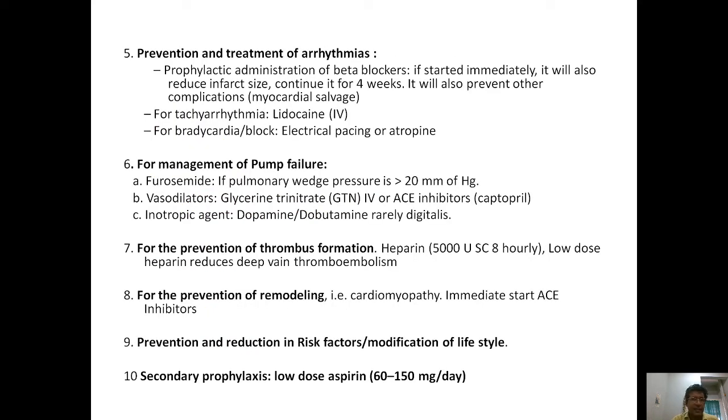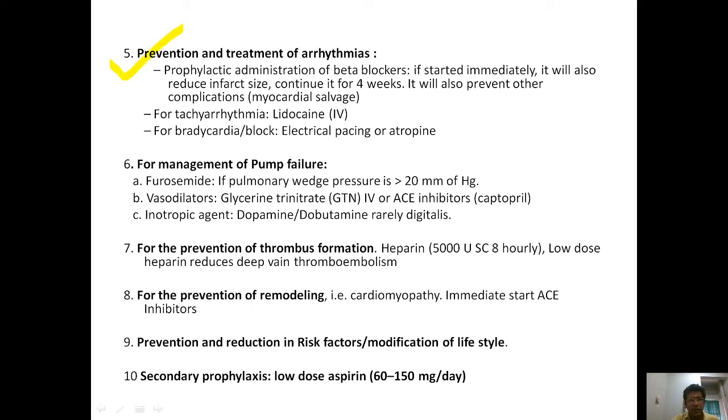Then in the next step, prevention and treatment of arrhythmias, and for this we prophylactically administer beta blockers. If started immediately, it will also reduce infarct size. Continuing it for 4 weeks will also prevent other complications like myocardial salvage. For tachyarrhythmia, lidocaine IV, and for bradycardia or block, electrical pacing or atropine should be administered.